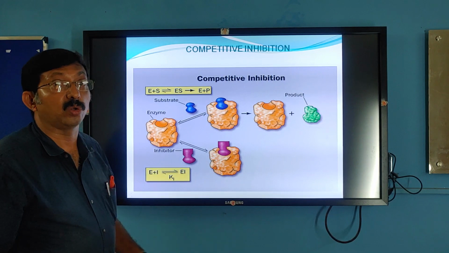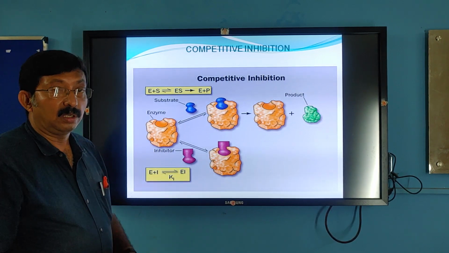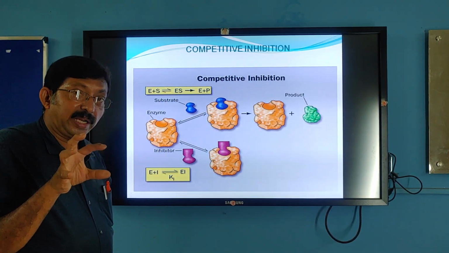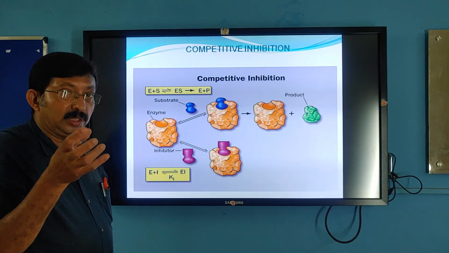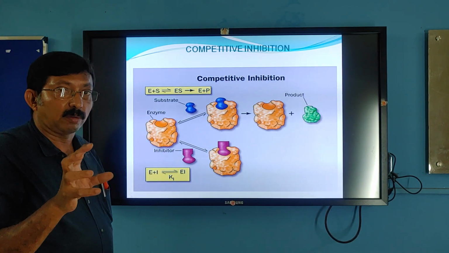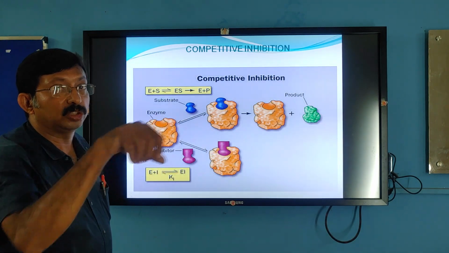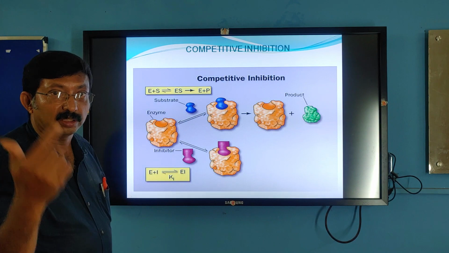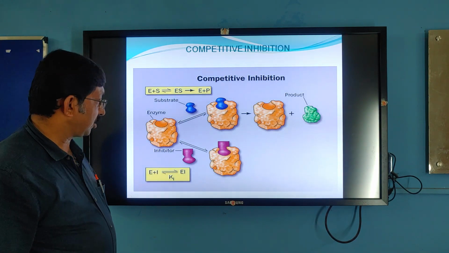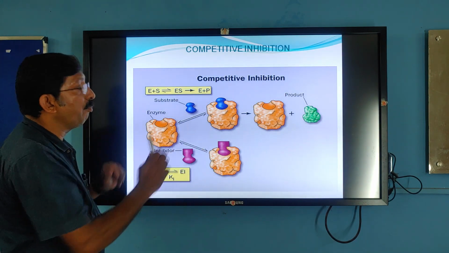The best example is photorespiration. The active site for carbon dioxide as well as oxygen is the same for rubisco. So at low concentration of carbon dioxide, oxygen goes and binds to the rubisco. Then instead of the carboxylation reaction, it carries out an oxygenation reaction. So this is competitive inhibition.